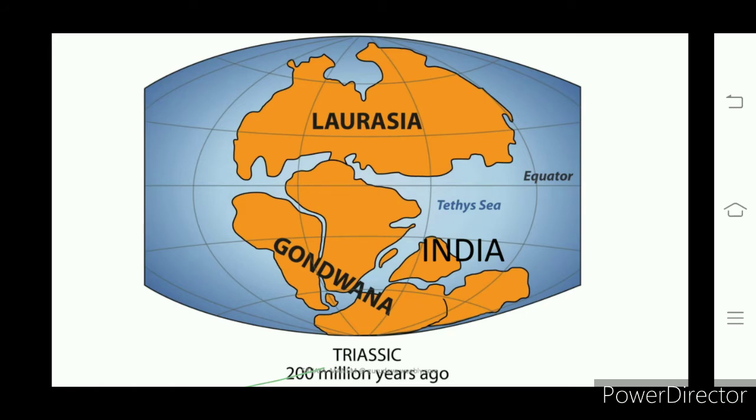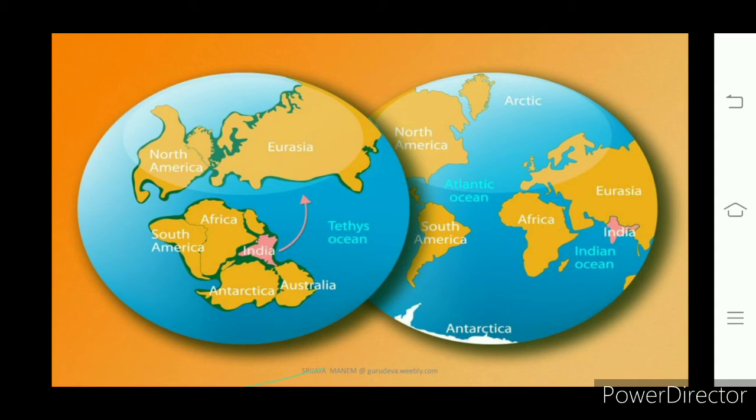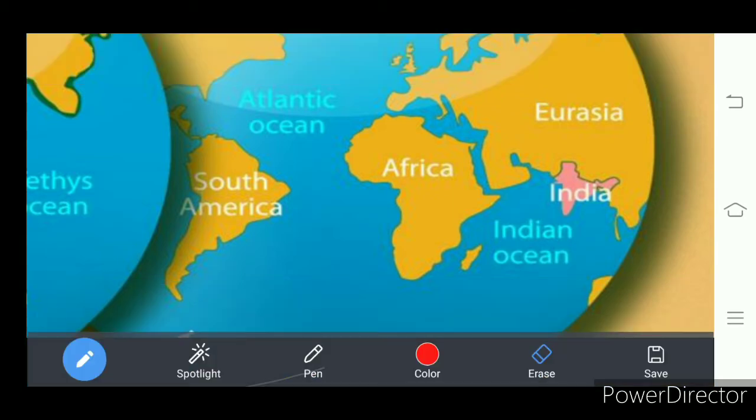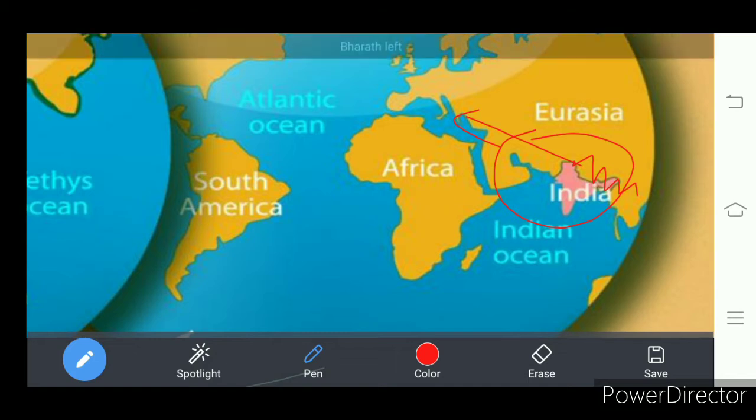In that, one piece is India, what you call the peninsular Indian plate, and this plate moved in the northeast direction and collided with the Eurasian plate. Look at here. This is the Eurasian plate. Understand? So on the northern part of India, Himalayan mountains have originated here. This happened 200 million years ago.